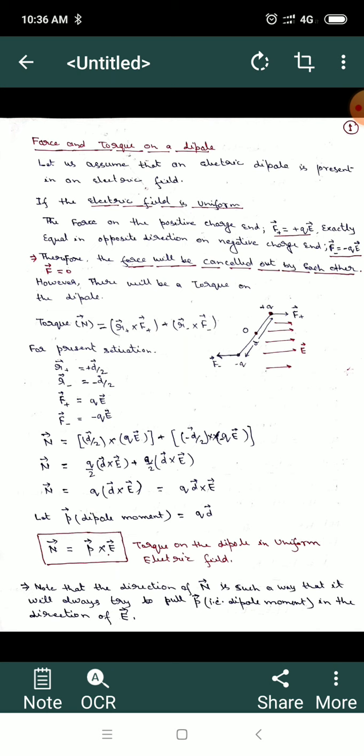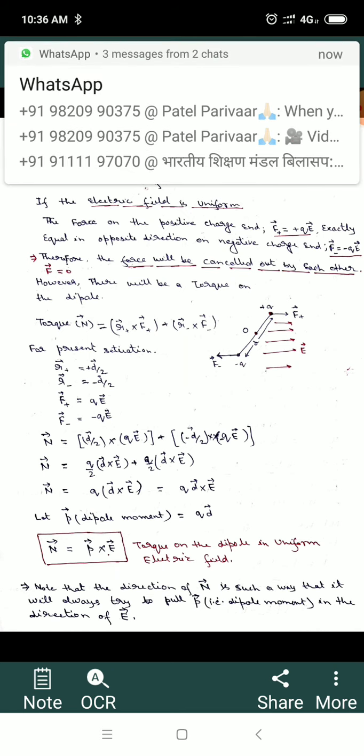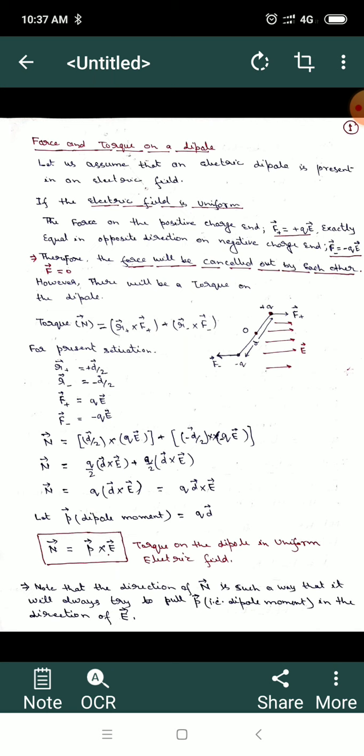So the net force F is equal to F plus vector plus F minus vector, which is q E minus q E, that is plus q E and minus q E, equal to 0. I have written this simply in red color: F is equal to 0. It means that when an electric dipole is placed in a uniform electric field, there is no net force acting on the dipole. However, there will be a torque on the dipole.